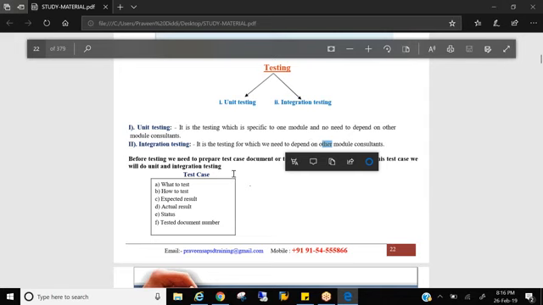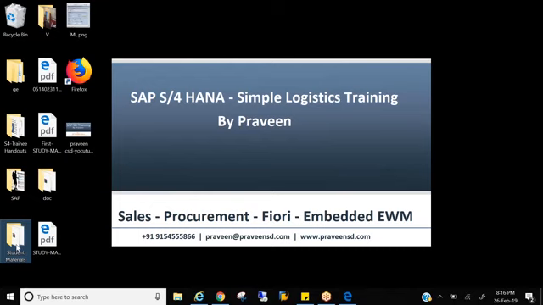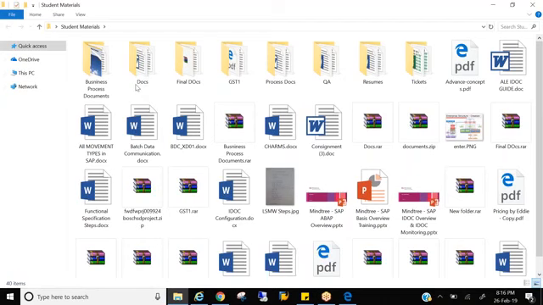So for that, you need to prepare a test case document. I'll provide you some test case documents as well for your understanding. Let me just check, somewhere it should be.